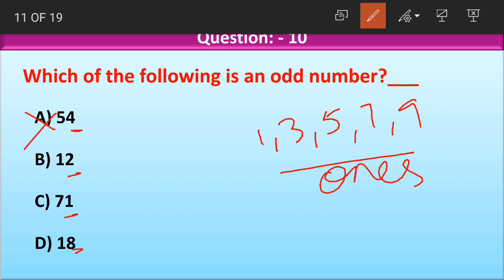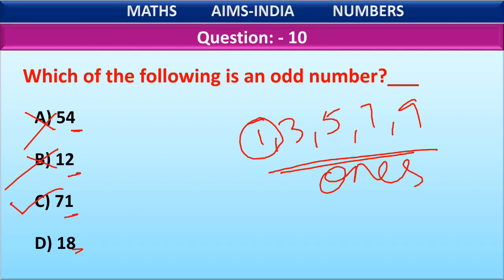The next option is 2. Is 2 an odd number? No. So 12 is also not an odd number. Third option, 1. Is 1 an odd number? Yes, 1 is an odd number. So the whole number 71 also becomes the odd number. Correct option here is option C, 71.